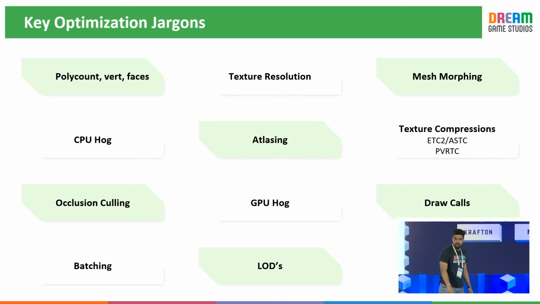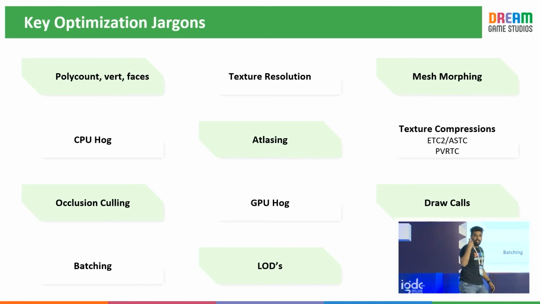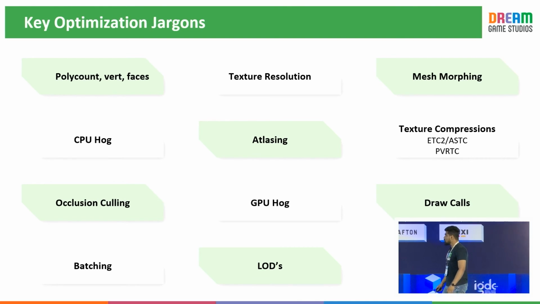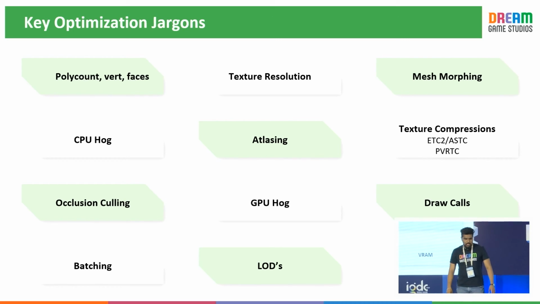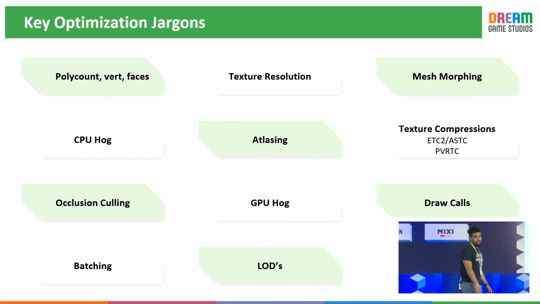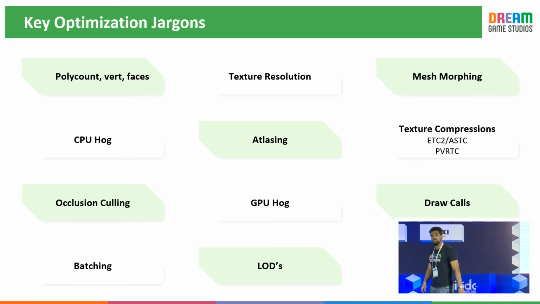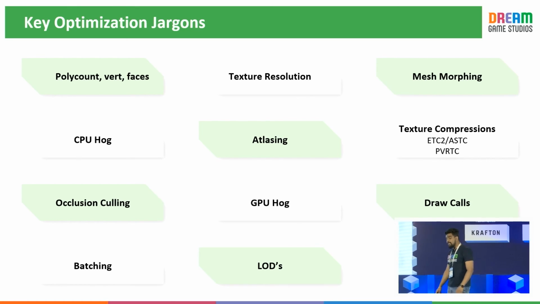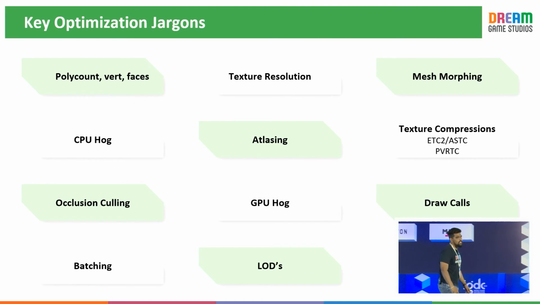I'll share some key optimization jargon right now that became a talking language between our team, the tech art team, the gameplay team, and the art team. These jargons are used for budgeting, right? Firstly, what kind of game are we building? It's a game of cricket. What are the important elements? The characters are important, right? Then you have the stadium. What is the budget for polygons, vertices, and faces? What are the faces that are visible? What kind of texture resolution are we going to go with? There's a good concept of mesh morphing that is available. Are we going with that?